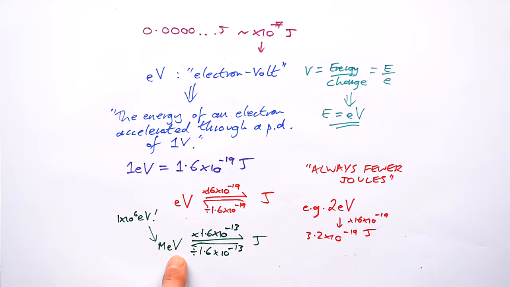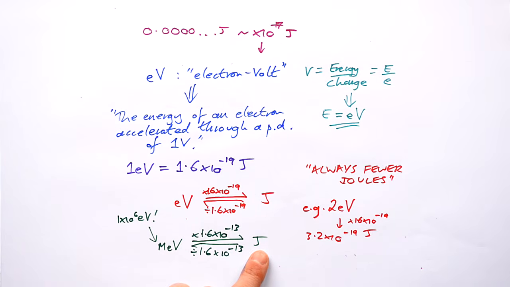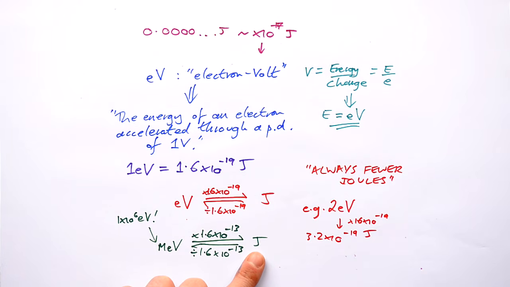So we always have to convert energies into joules first before we use them. So chances are, more often than not, you'll get an energy in electron volts or mega electron volts, and then you have to convert that into joules. And usually that energy ends up being the energy of a photon, or it can be the kinetic energy of a particle. And so then, once you've got it in joules, you can pop that number into the necessary equation that you need to use involving energy.